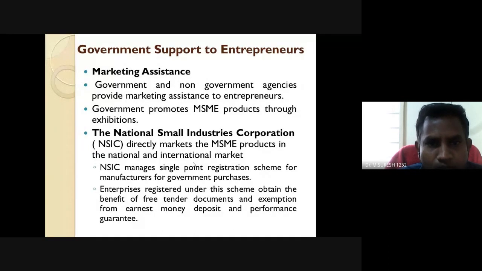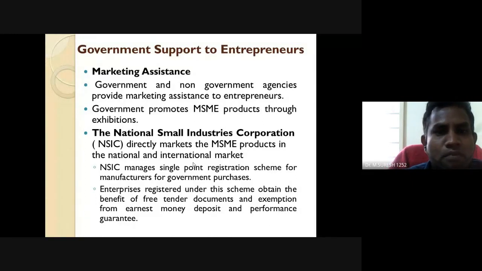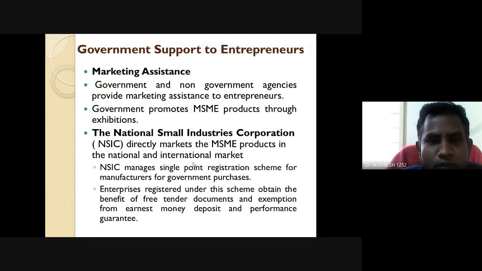Then marketing assistance. What is the important thing used for marketing assistance through MSME? Government and non-government agencies provide marketing assistance to entrepreneurs, and the government also promotes MSME products through exhibitions. Then NSIC. What do you mean by NSIC? The National Small Industries Corporation directly markets the MSME products in the national and international market.